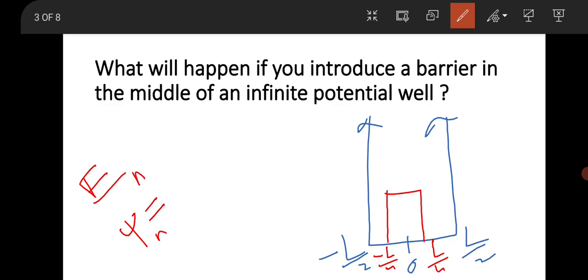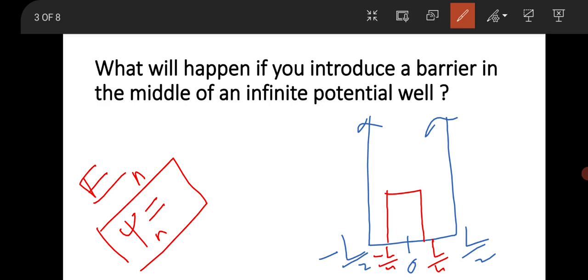Okay, so it's a question from perturbation theory. So you have to consider the ground state wave function, since this is a symmetric potential well. So the ground state wave function will be cos. So by taking this wave function, you have to calculate the correction energy. Then you have to find the total energy, that is unperturbed energy plus perturbed correction energy. In a similar way, we can predict the wave function. But the basic question asked here is that you have to draw the wave function in this potential well.